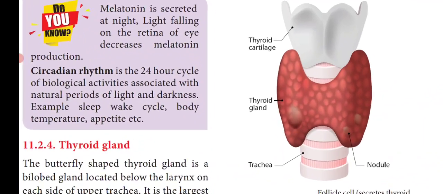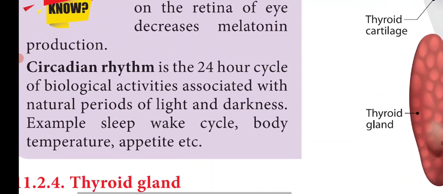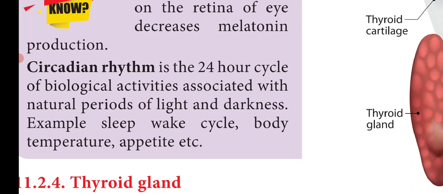So what does circadian rhythm mean? It is the 24-hour cycle of biological activities associated with the natural periods of light and darkness. An example of circadian rhythm is the sleep-wake cycle. Normally we sleep at a particular time and also wake at a particular time. That is the biological clock. Then body temperature and appetite all come under the circadian rhythm.